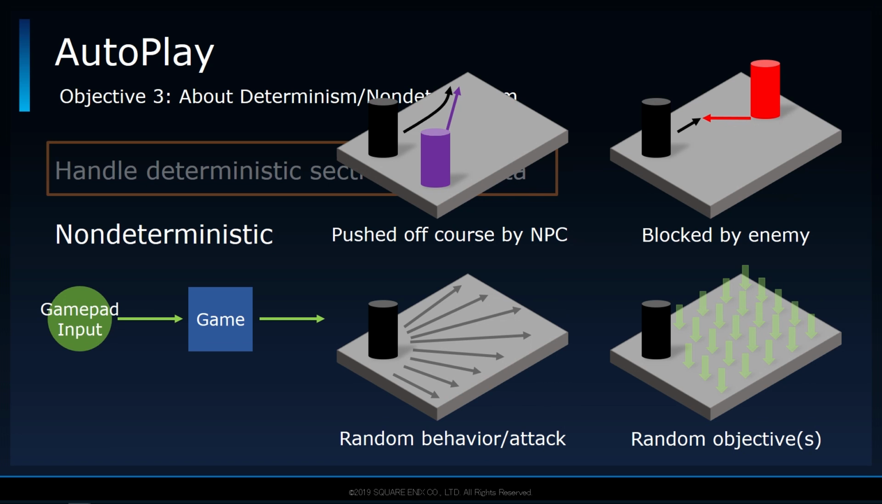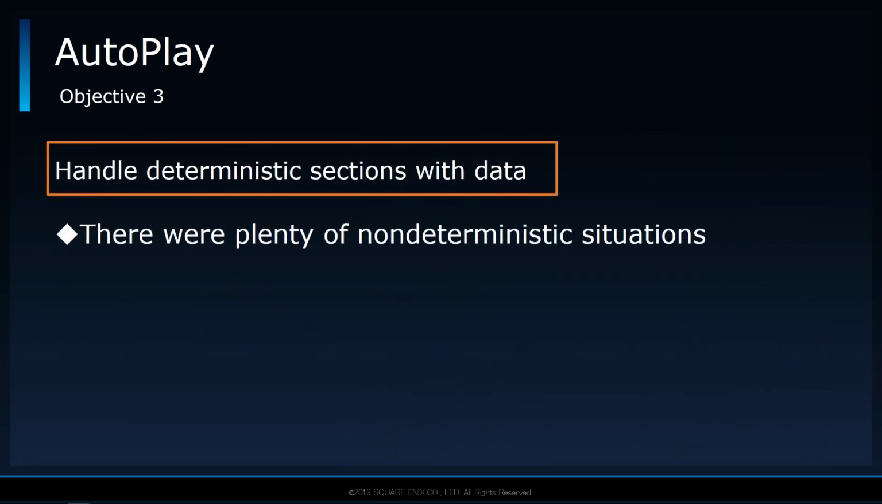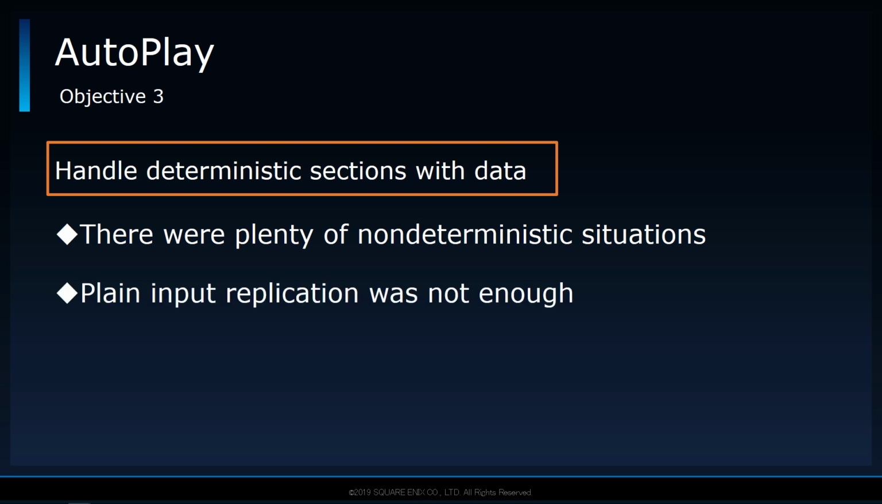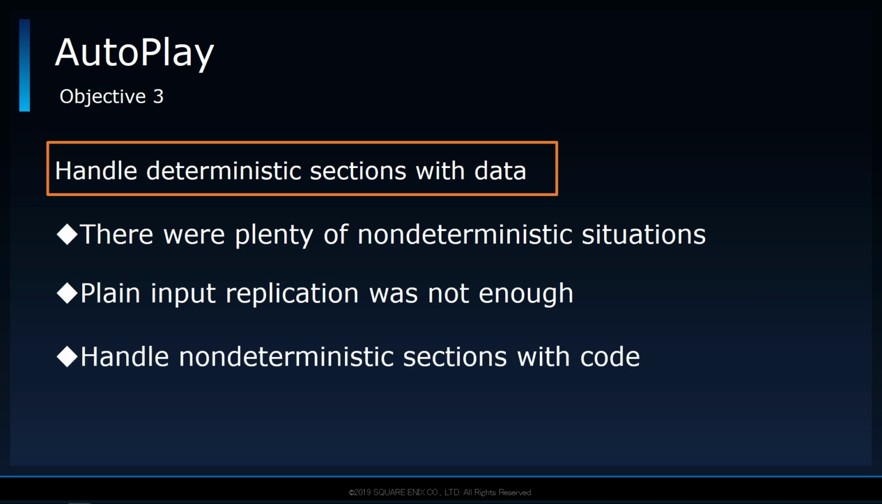As you may imagine, while there are deterministic sections in this project, there are a lot of non-deterministic sections as well. So the use of an input replication system was simply not enough to achieve our goal of being able to play through the whole game automatically. We relied as much as possible on data, particularly for deterministic things like linear movement and fixed timing input. But for non-deterministic things like battles or mini-games, it was better to handle that with code and let the autoplay system take the reins.